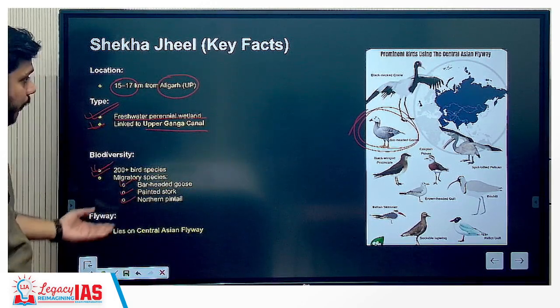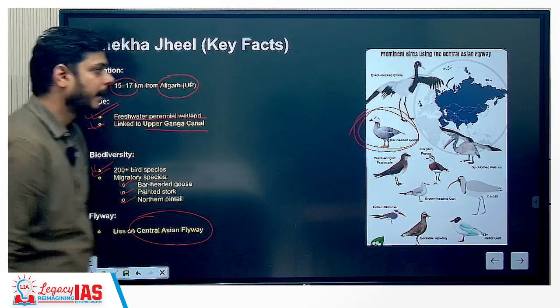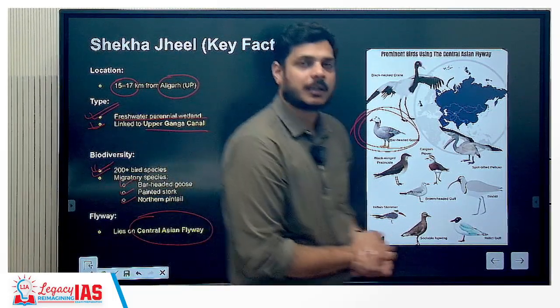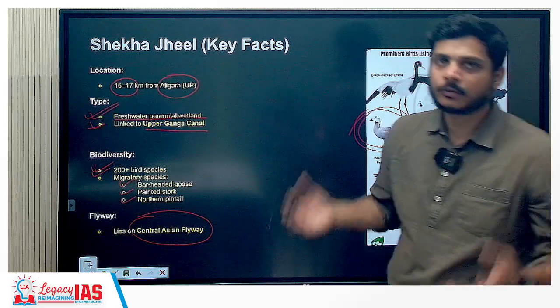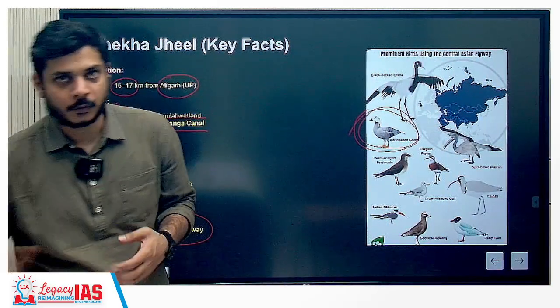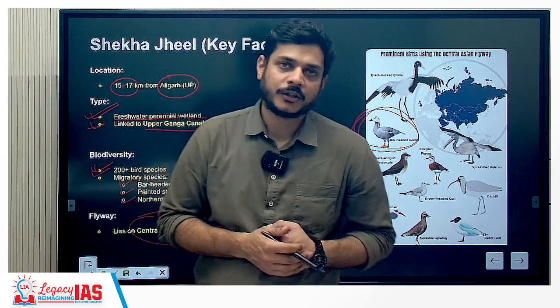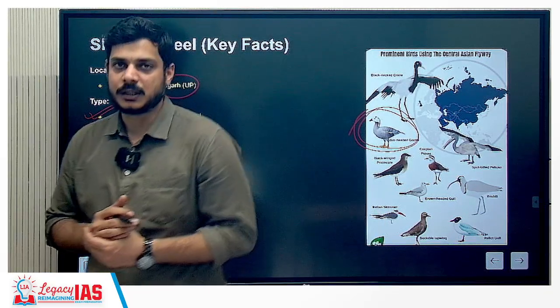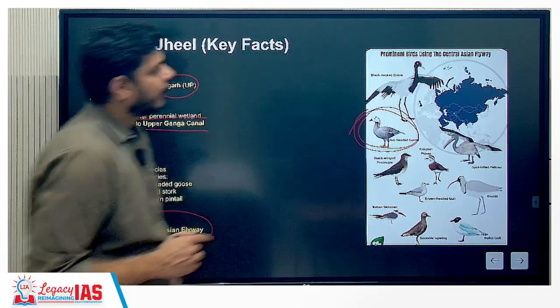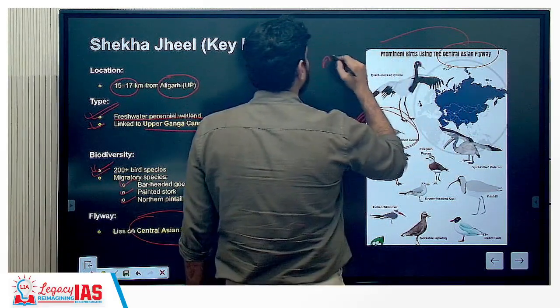Flyway. Now this is important. Central Asian Flyway. Remember that we talk about the Convention on Migratory Species, also known as the Bonn Convention. It talks about when animals move out of political boundaries, how we collaborate with different nations to conserve these species. So you can see here that there is a Central Asian Flyway, especially for migratory birds.